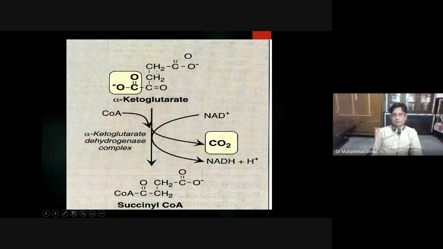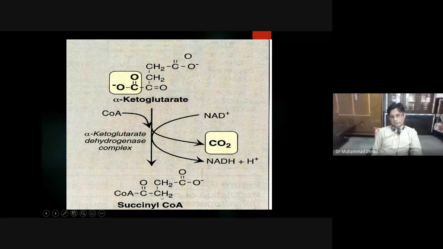And one molecule of coenzyme A is added where the carboxylic group was removed in the form of carbon dioxide. One coenzyme A is added in the place of this carboxylic group.